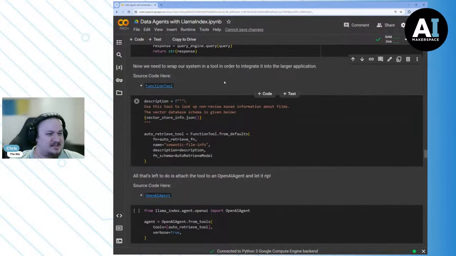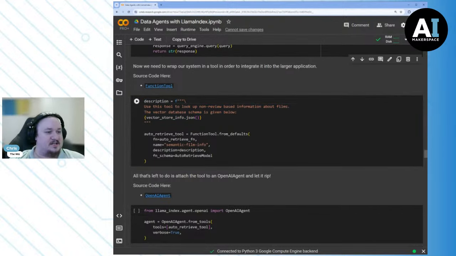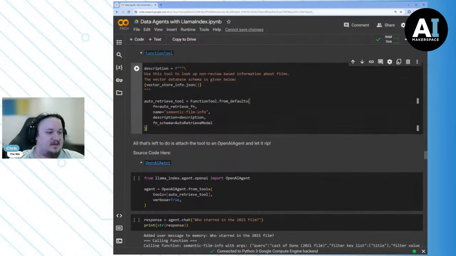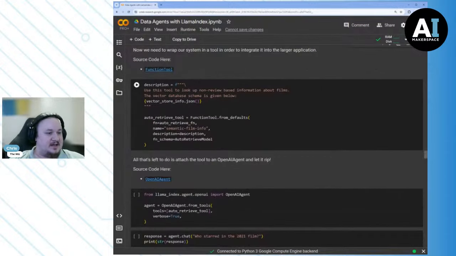But the idea is all that's left, right, is that we want this to be in some form agentic. And so what we're going to do is we're going to describe our tool and when we should use it. Use this tool to look up non-review based information about films. And then we're going to have our auto retrieve tool take the function that we've created, right? And that function that we've created, again, is this function. And then it's going to describe the tool name.